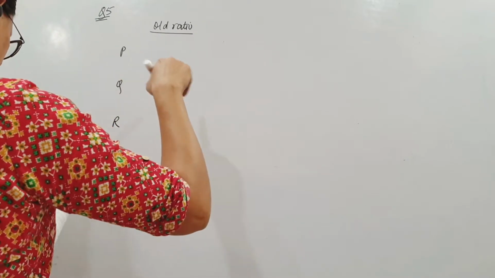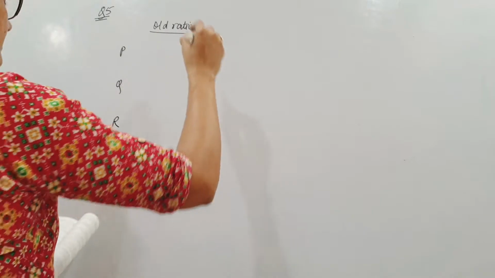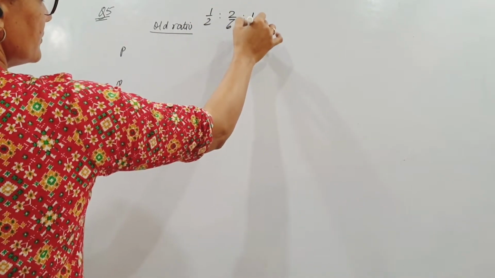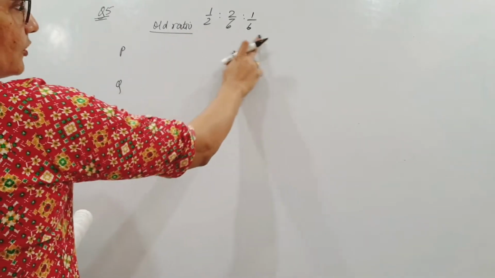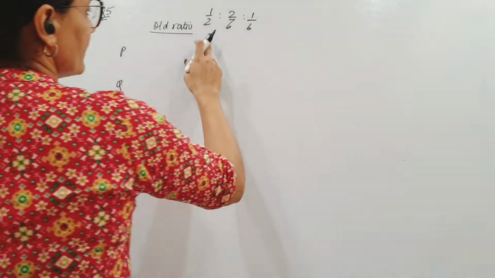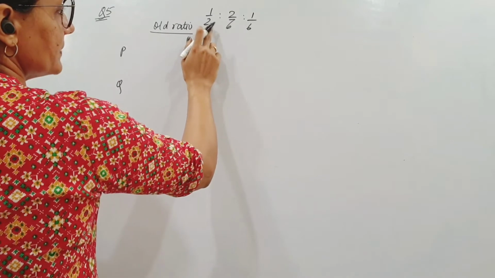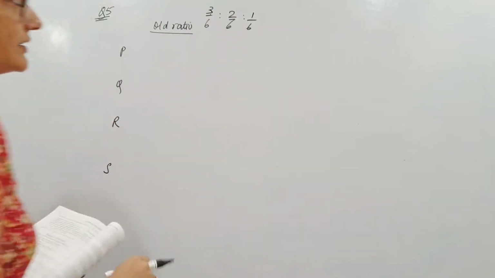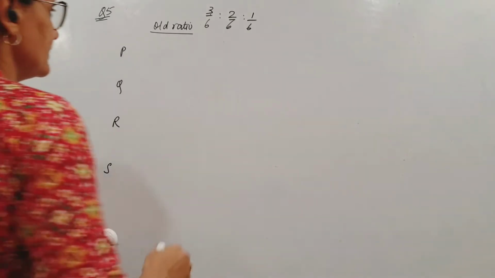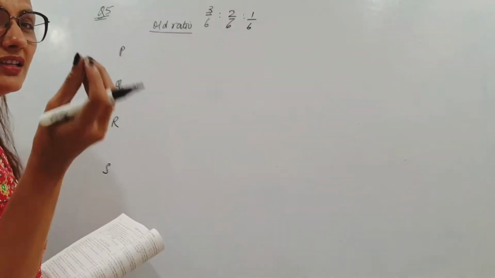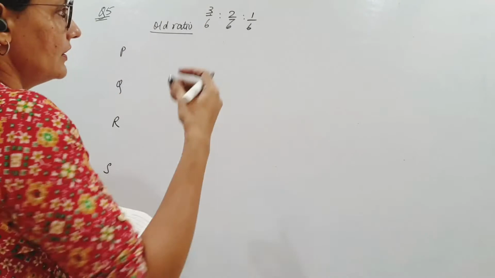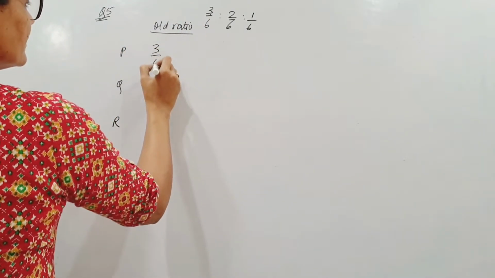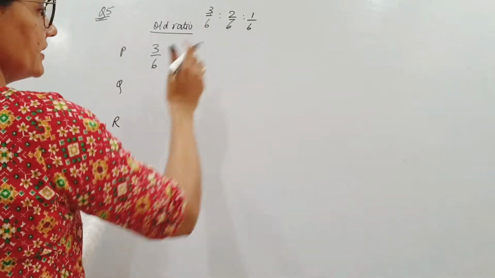The ratio is given as 1/2 is to 2/6 is to 1/6. So the denominator is not the same. To make it the same, I have to multiply this by 3. Then it becomes 6, and this becomes 3. So it is 3/6, 2/6, 1/6. Just keep a note of that. These small little things will be given to trick you, and some small mistake will happen in them. So it is always good to check whether the denominators are the same or not.